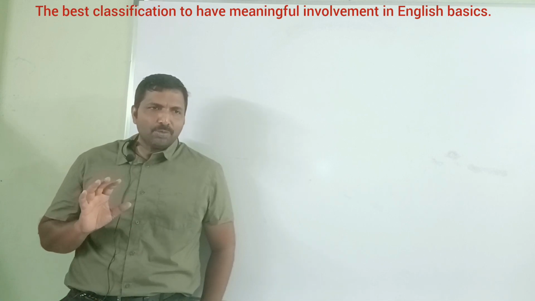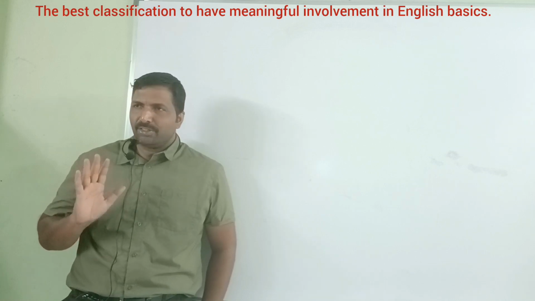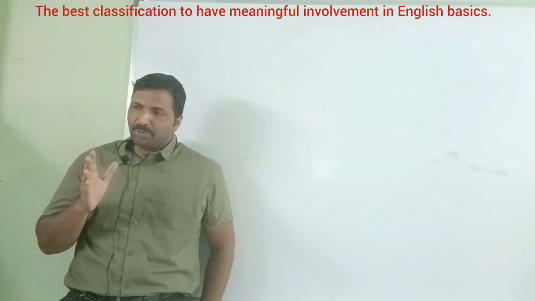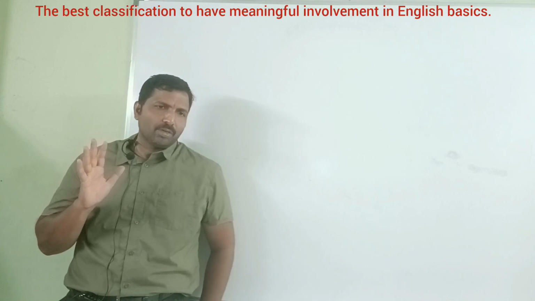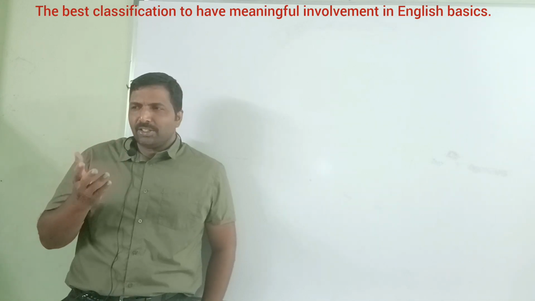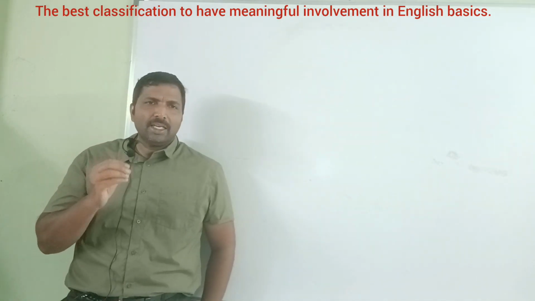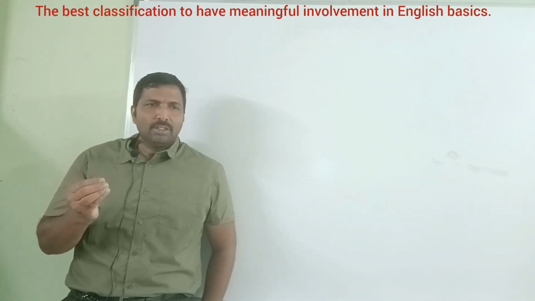Noun or pronoun must be the subject. Is it clear now? Without subject, we cannot frame a sentence. The subject must be either noun or pronoun. Once you start telling a sentence, okay, "they" itself is not a sentence. They are my neighbors.